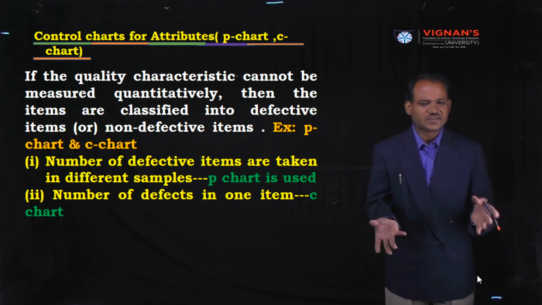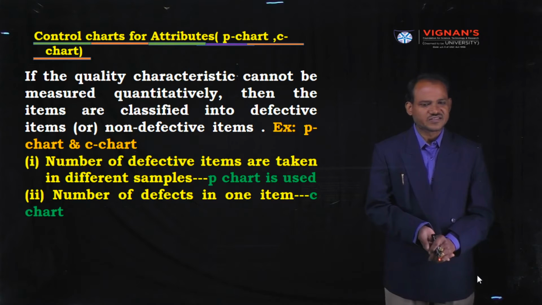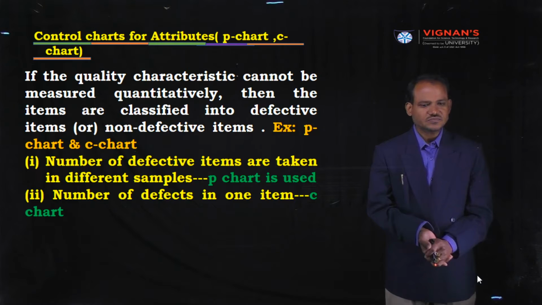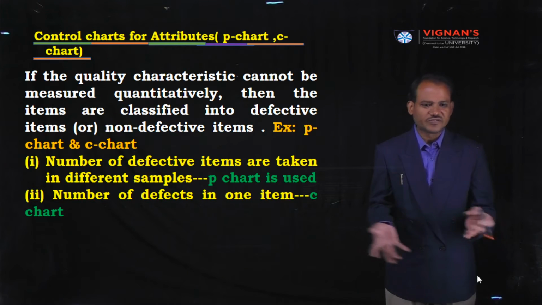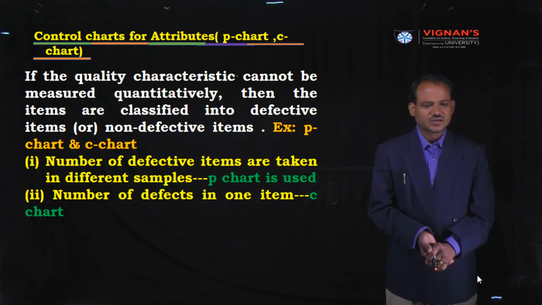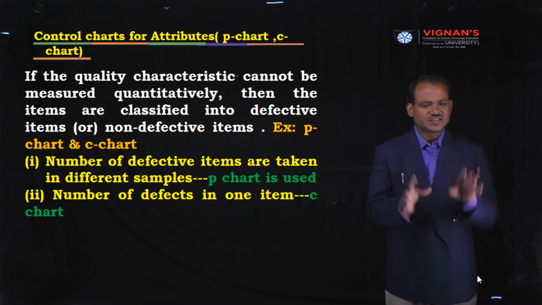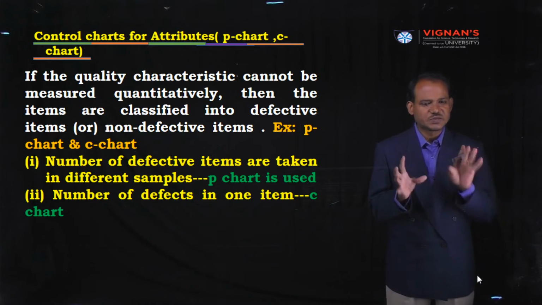Because we cannot measure this type of quality characteristic, it is defective or non-defective. We can count the defects or the non-defects. Under this situation we use the P chart.